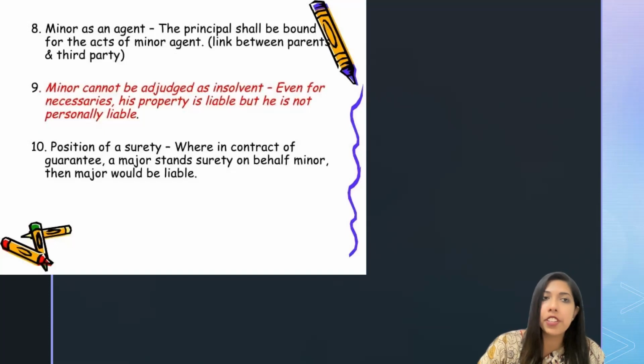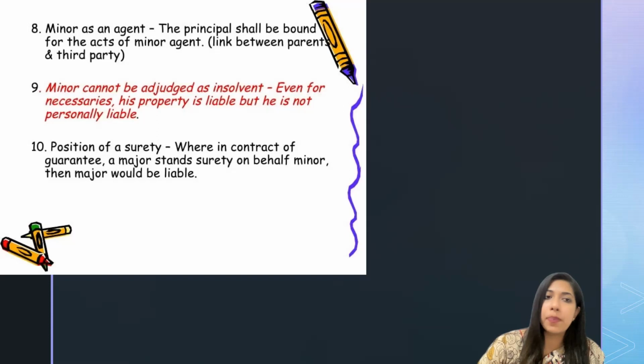The next point is minor as an agent, and it says that the principal shall be bound for the acts of the minor agent. In the principal and agent relationship, the principal will be liable for the acts of the agent, and here, if the minor is an agent, then the principal will be liable for all the acts which are done by the minor agent. Next point is that the minor cannot be adjudged as insolvent by the court of law. Even for necessaries of his properties, he is not personally liable for anything.